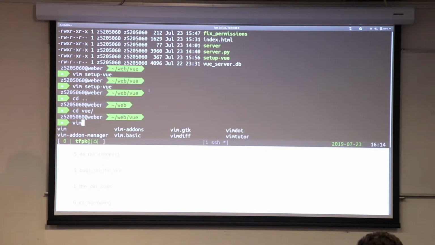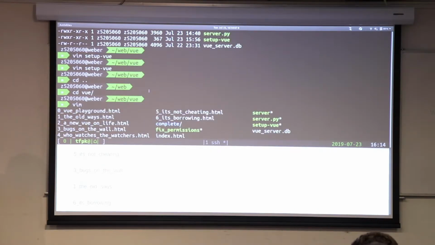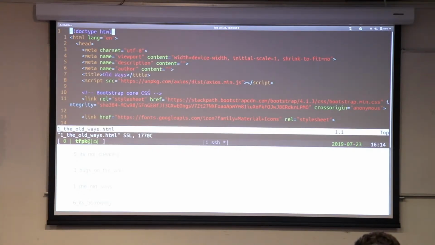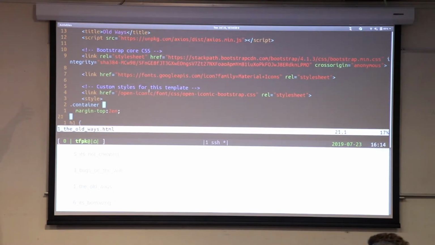And if we look into it, I've got this file, the old ways. The old ways is the old way of doing things. So this is normal HTML. I'm hoping that people have seen that sort of stuff before. We've got our usual header tags with a bunch of imports. We've imported some scripts. We've imported Bootstrap.